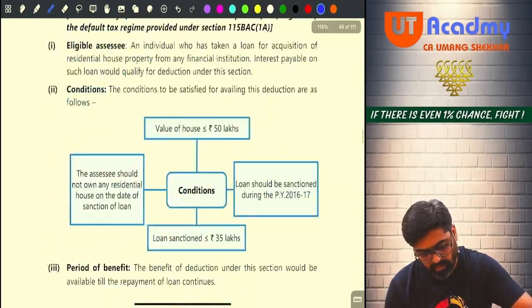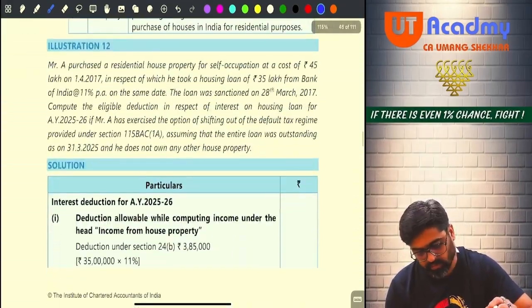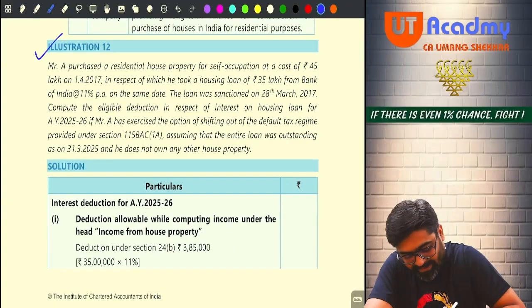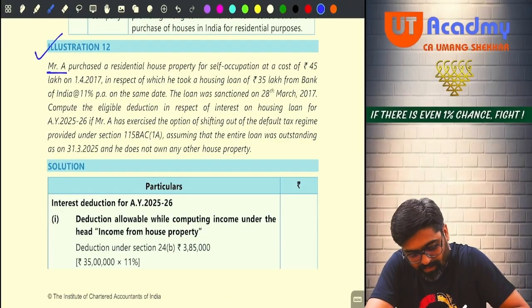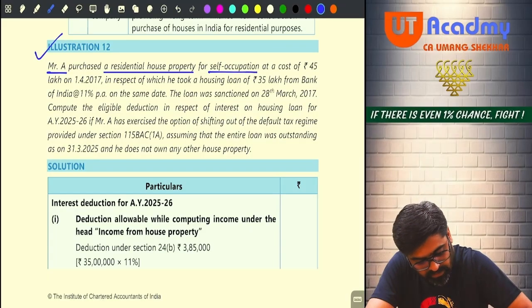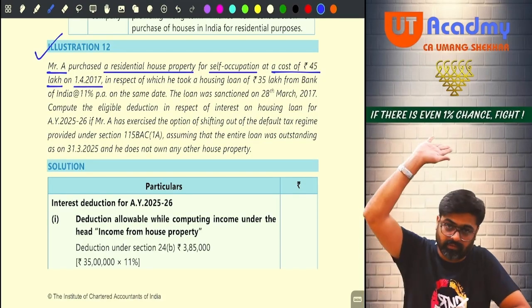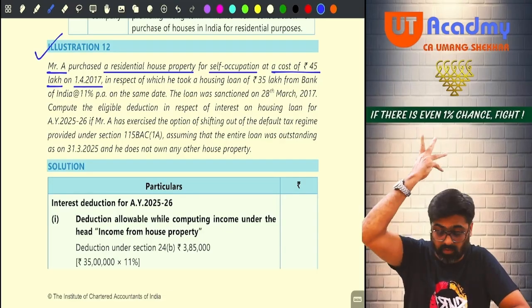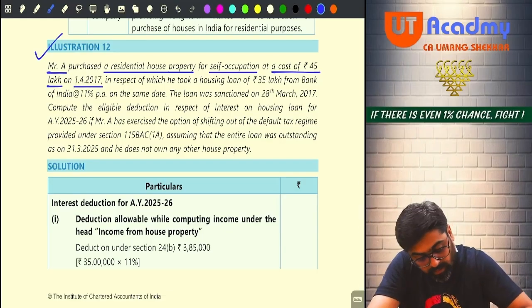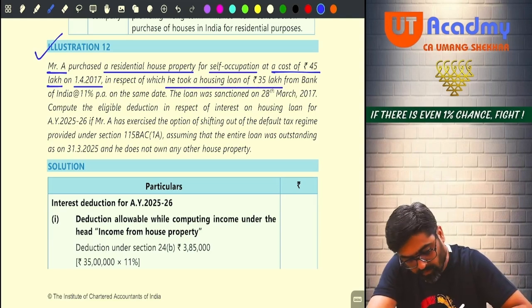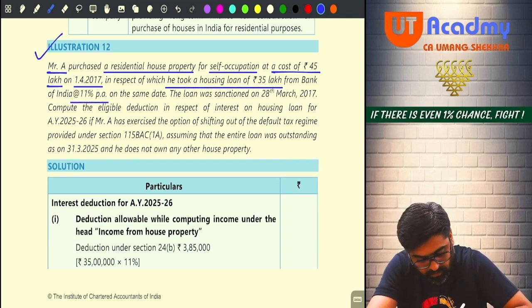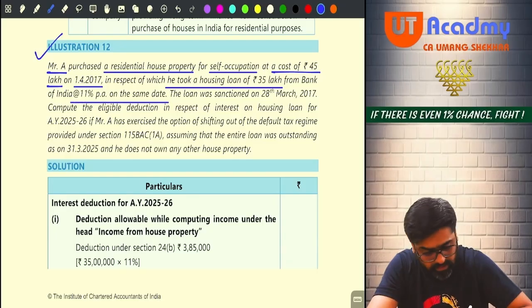Okay. Now 80EE. This is a good question. Mr. A purchased a residential house property for self occupation at a cost of rupees 45 lakhs on 1st April 2017. In respect of which he took a housing loan of 35 lakhs from Bank of India at 11% per annum on the same date.